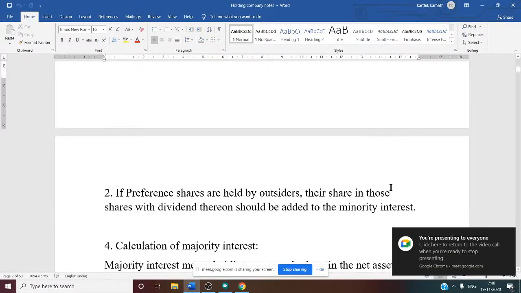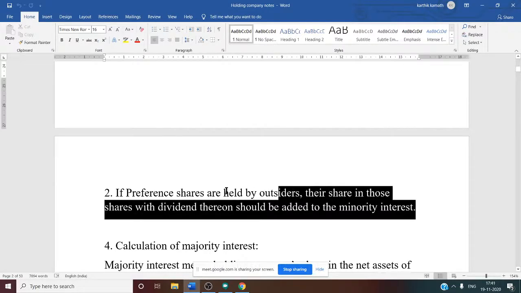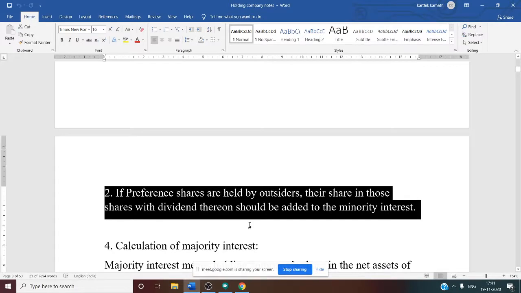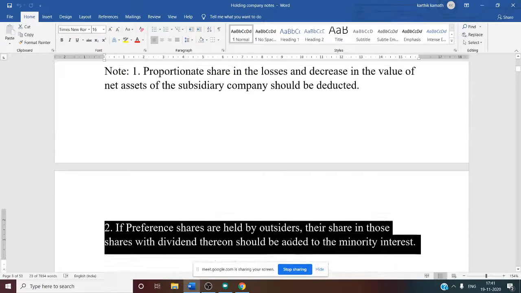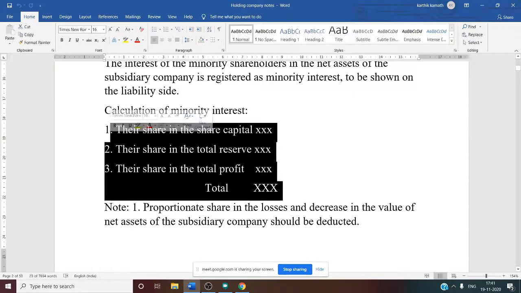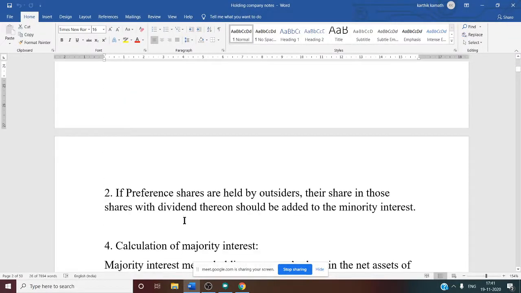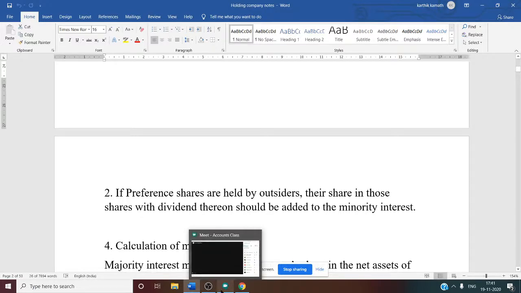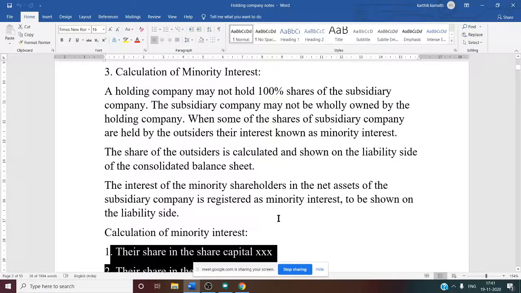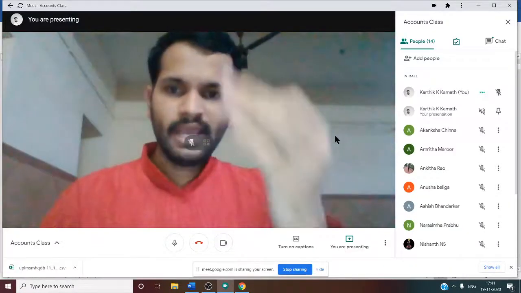Then there is one more thing, preference shares. If in the question preference share is given and they have specifically stated that preference shares are held by outsiders, then outsiders' share in preference share with the dividend thereon should be added to minority interest. That means to this answer you need to add preference share capital and dividend if it is held by outsiders. So this is about the calculation of minority interest. That is point number 3. So now we have discussed 3 points.